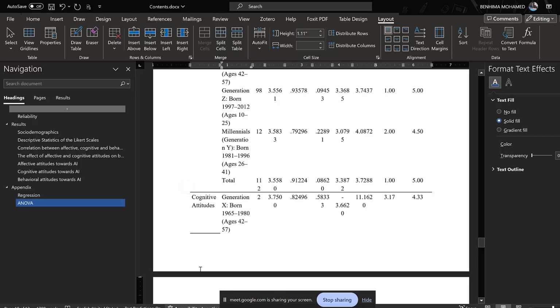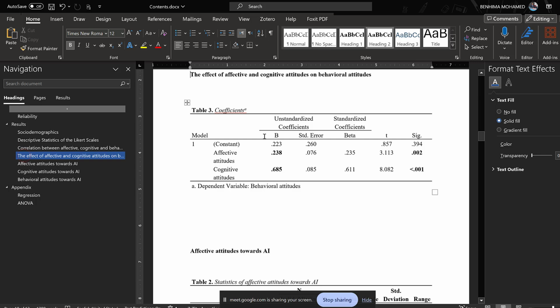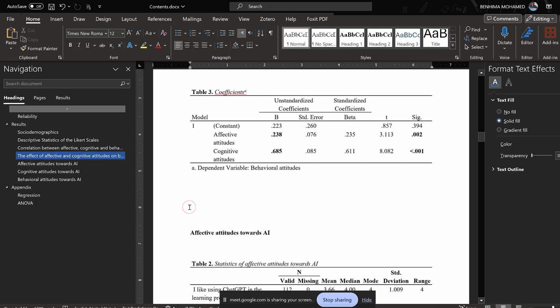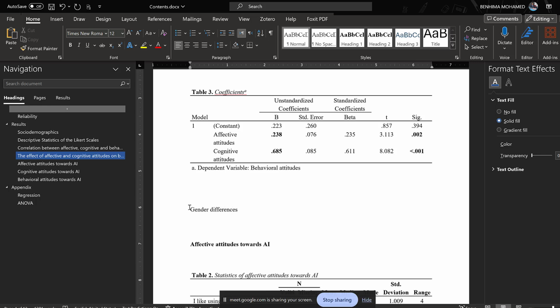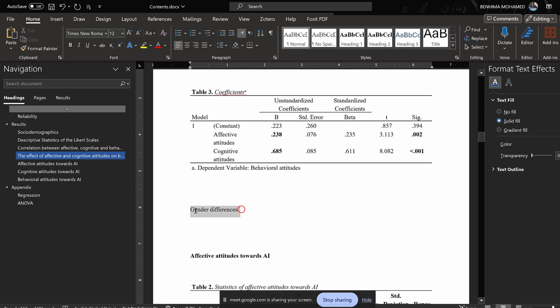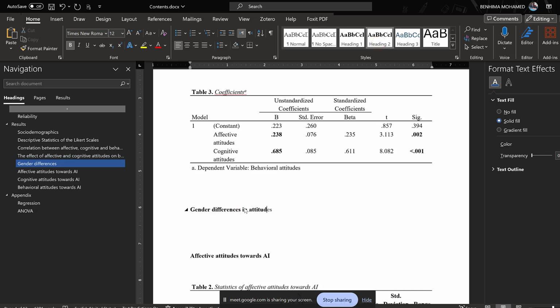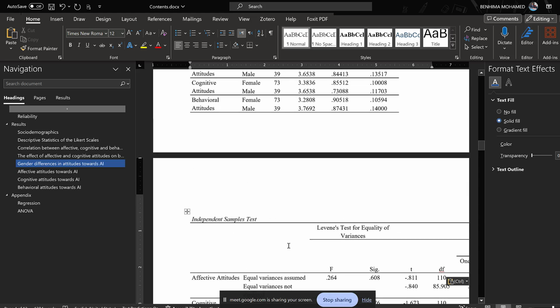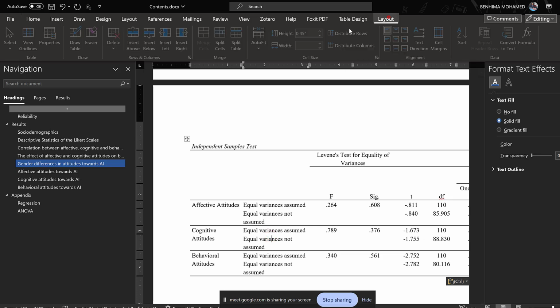So instead of generational differences, we will include gender differences in attitudes towards AI. These are the two tables.